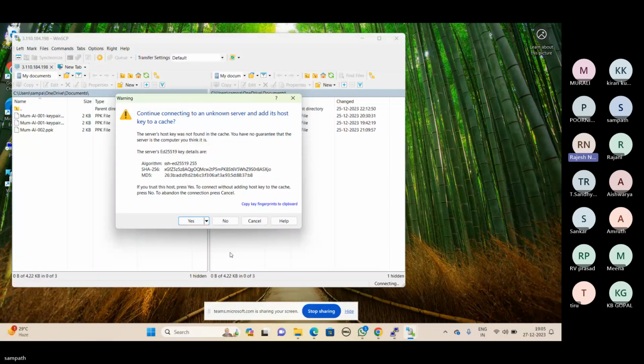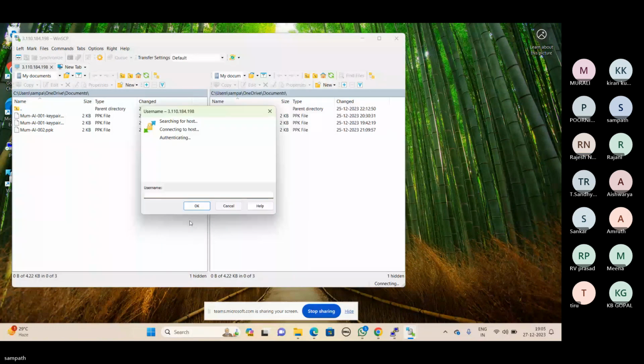Now click yes to accept the security warning. Now enter the username of your server, EC2-user, and click OK.